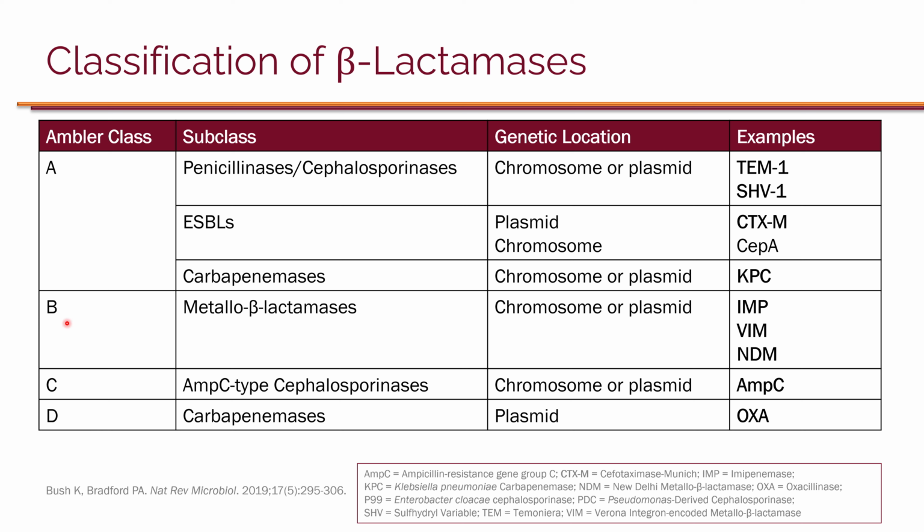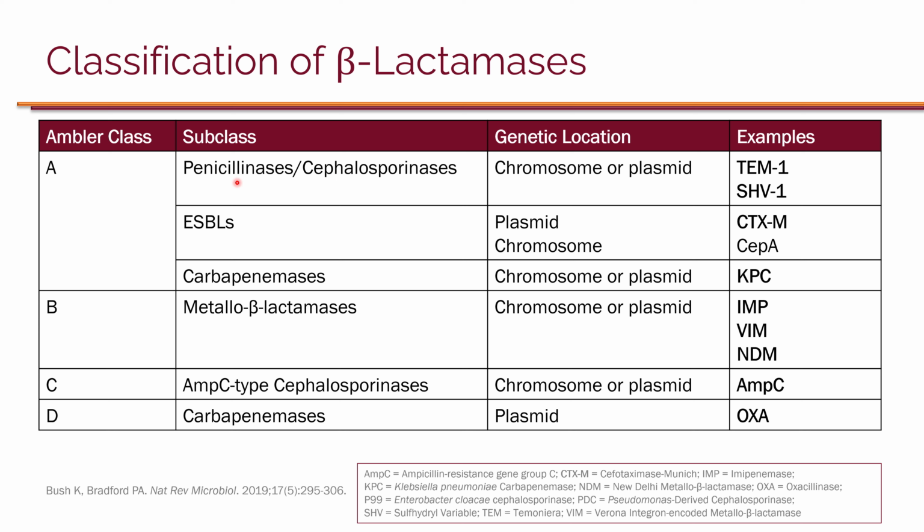So class A, class B, class C, and class D. Class A, which is a large class, is a bit tricky because it has several subclasses. So this includes penicillinases that break down penicillins, and cephalosporinases that will break down first and second generation cephalosporins.